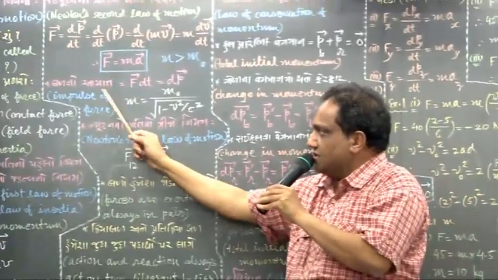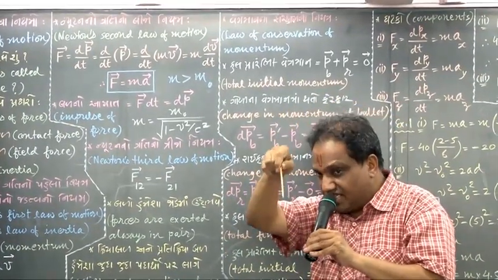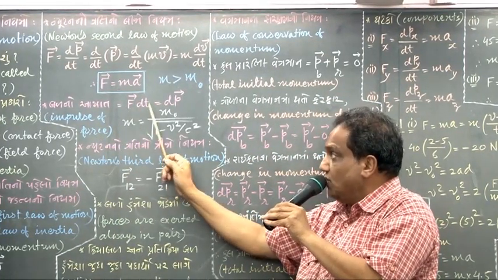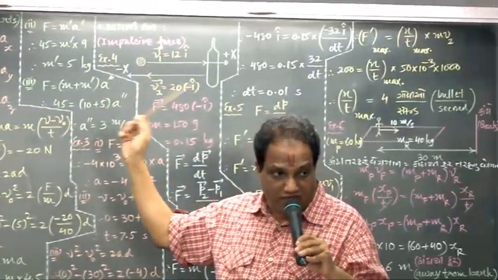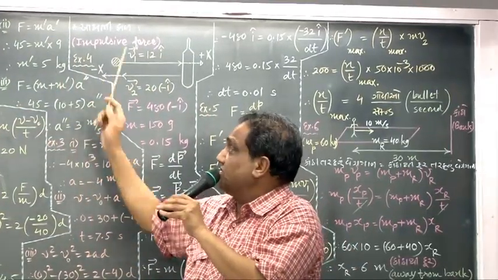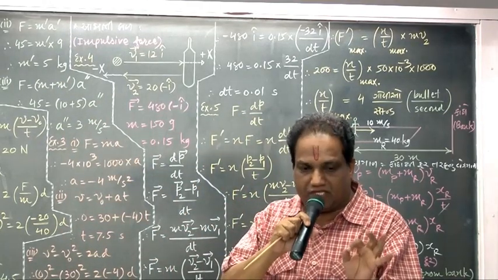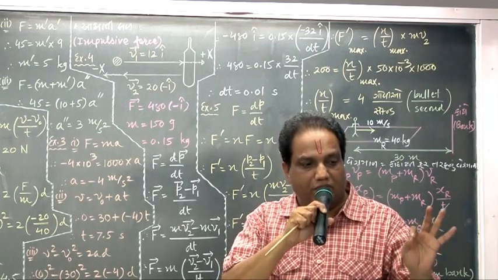Impulse of force is different and impulsive force is different. Impulse of force means force into time. This is only force. Impulsive force means a force of large magnitude exerted for a very small time.